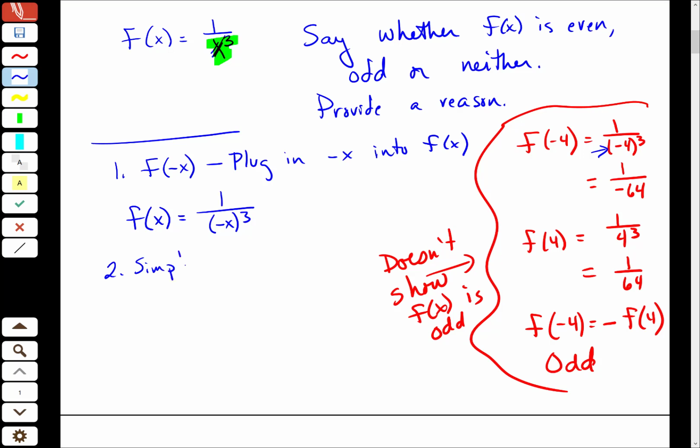So f of negative x is equal to, and then I really want to simplify this piece with the cube. Negative 1 cubed will give me a negative overall, and then I'll just get x cubed. Because I have negative x, this is negative x times negative x times negative x, right? And so that overall value will be negative, and then I'll have 3 x's. So that's negative and then an x cubed.